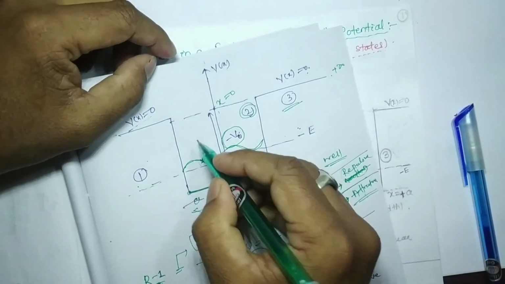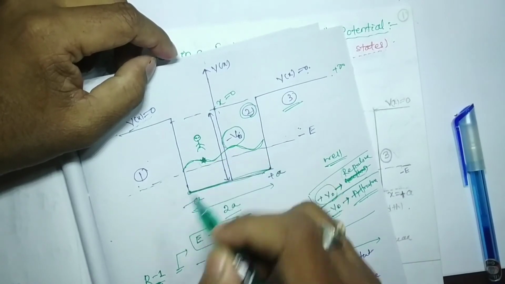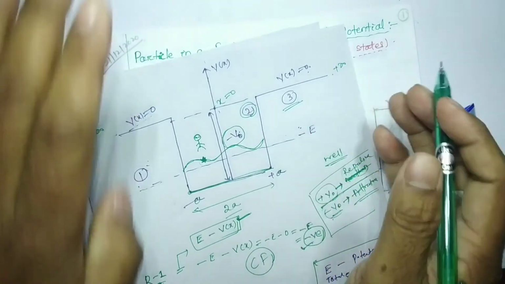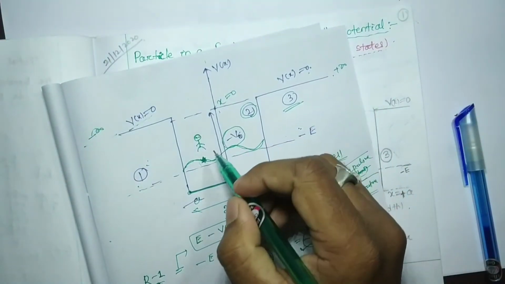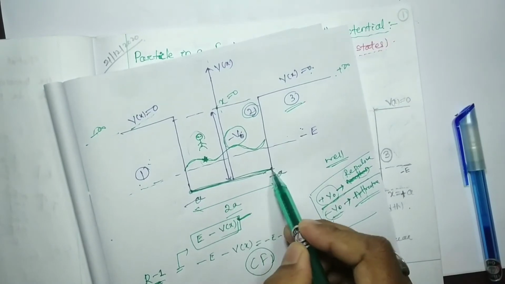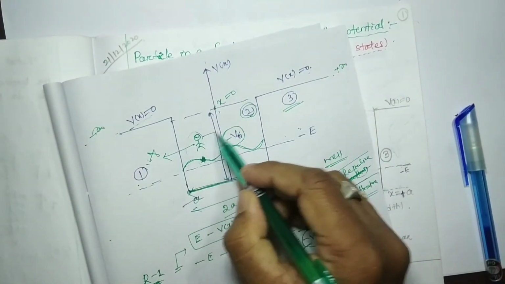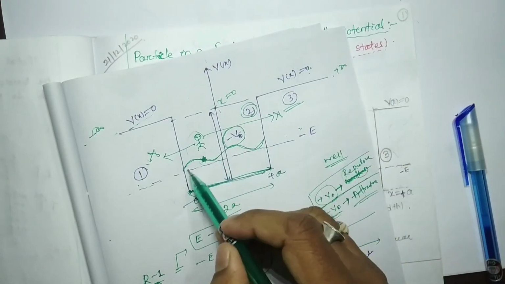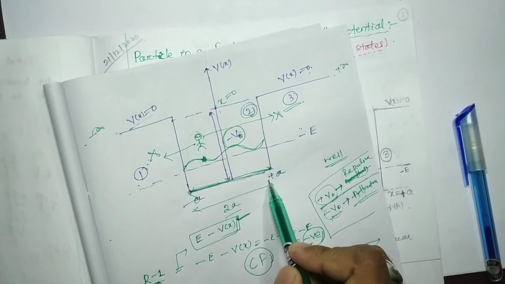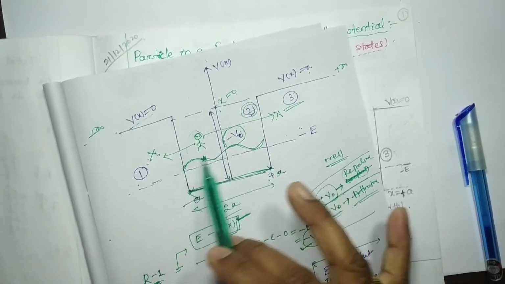So imagine by yourself, suppose you are standing here, you could not penetrate this side, that means you are bounded in this region. You could not move outside, only you can move in this region, from minus a to plus a. That means you are bounded in this region.